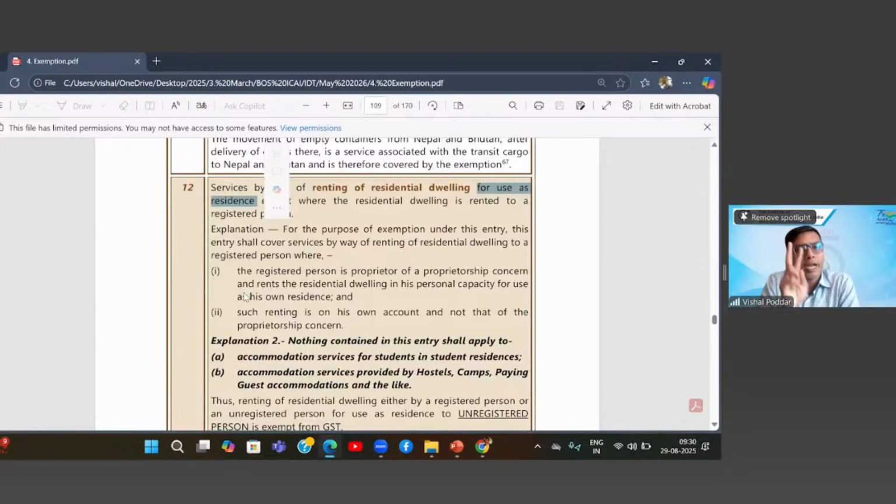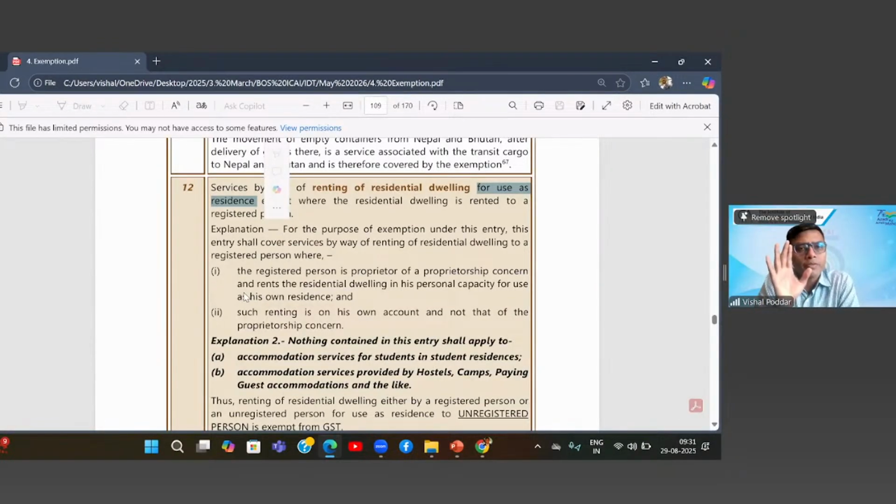Second, where I'm taking a flat or a bungalow on rent, but for running my office over there, that is for use not as a residence, then again we are out of this exemption. So for being in this exemption, the first two requirements are that it should be a residential dwelling unit, that is a flat or a bungalow, and second, it should be given on rent for using it as a residence only.